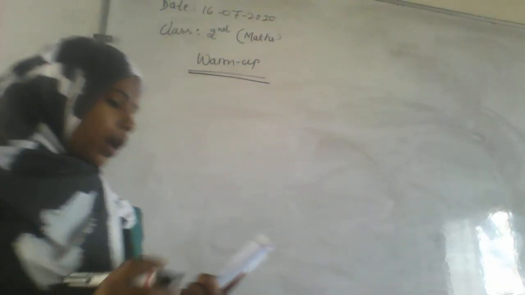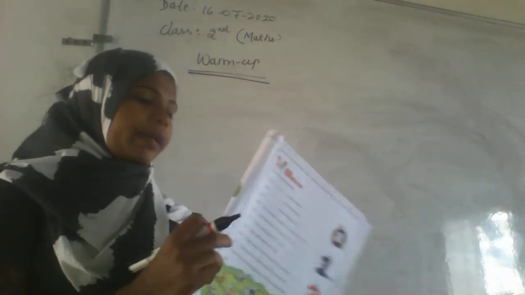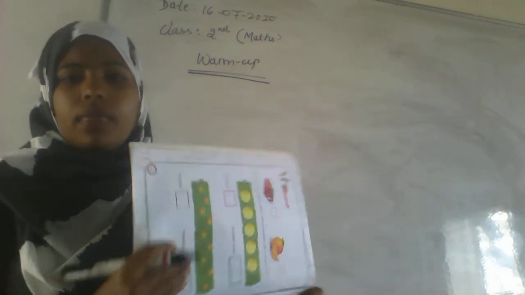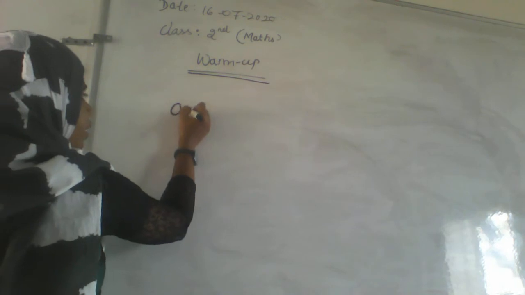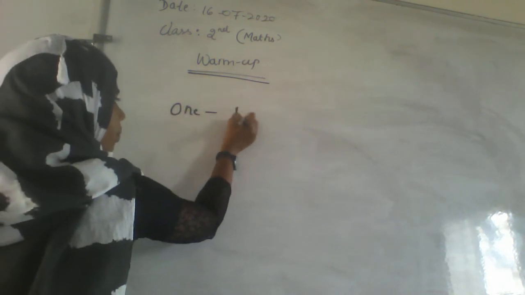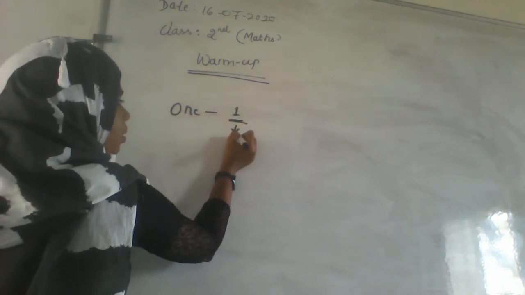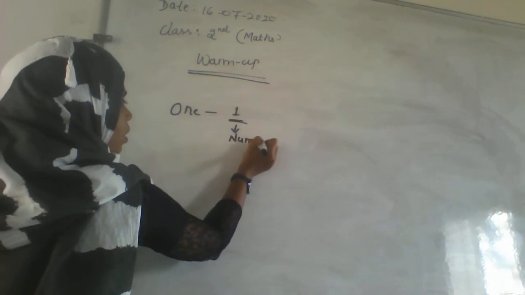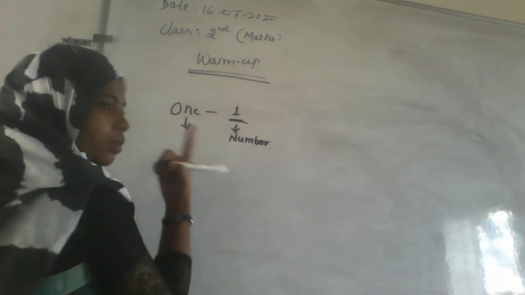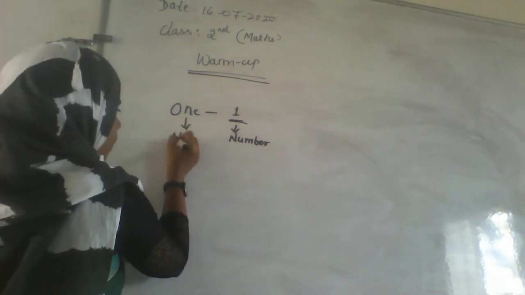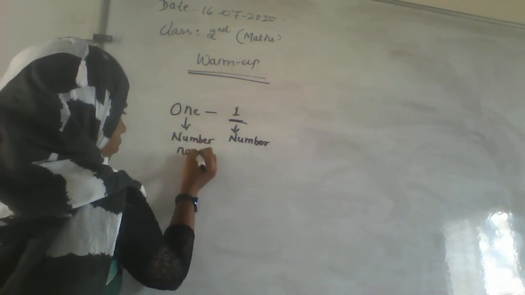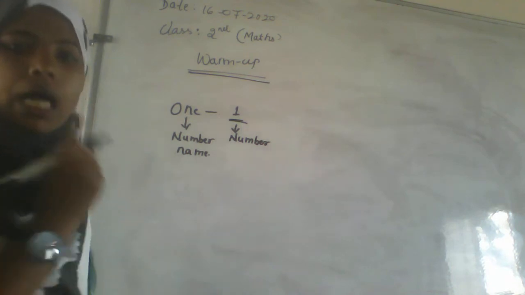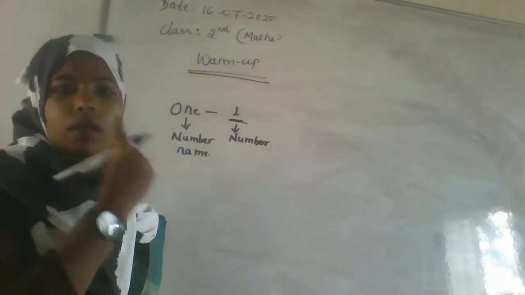Okay, next one: count the objects and write the number and the number name. Here, number means only one. Here it is a number, and the number name is one. That is the number name. The same way, they are asking you to write the number name and number.